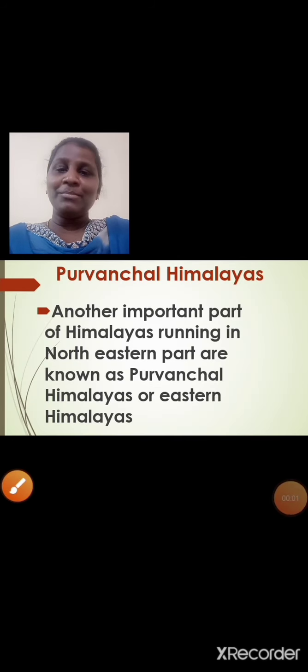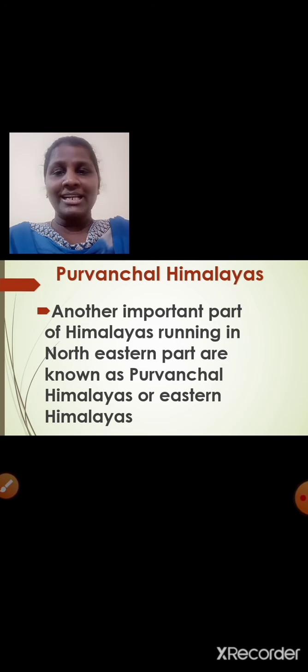Now let us learn about Purvanchal Himalayas. Purvanchal Himalayas are also called as Eastern Himalayas as they lie towards the eastern part of our country. Another important part of Himalayas running in northeastern part are known as Purvanchal. Purvanchal Himalayas are also called as Eastern Himalayas.